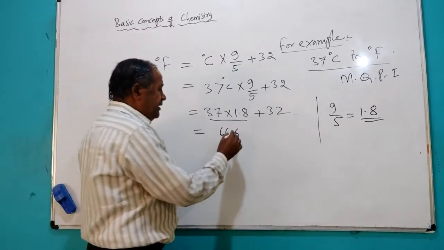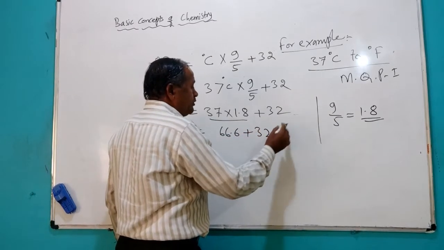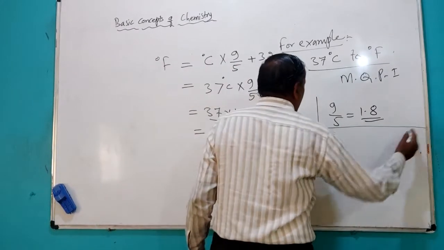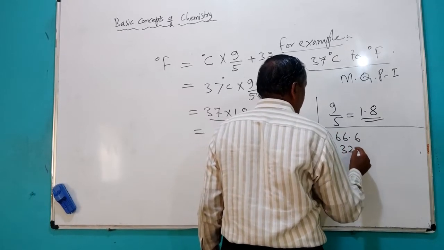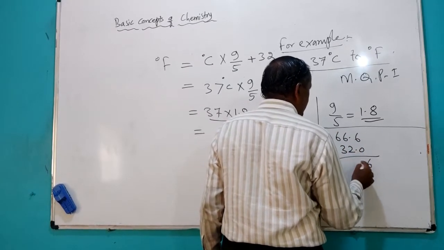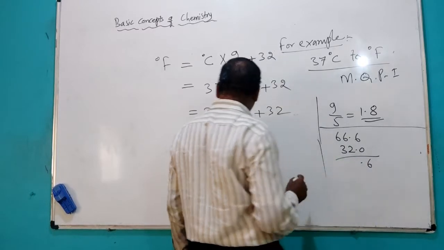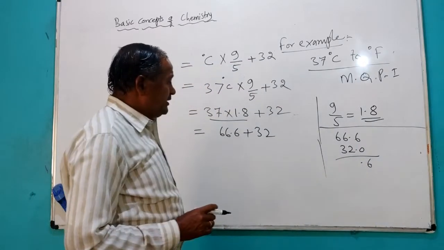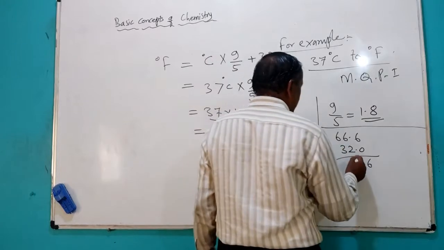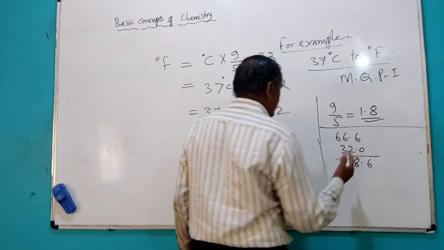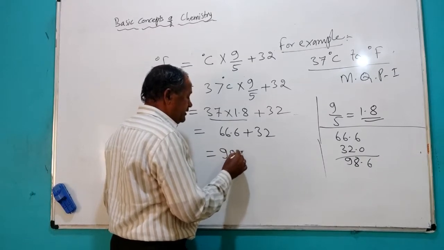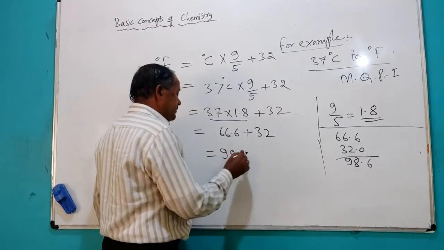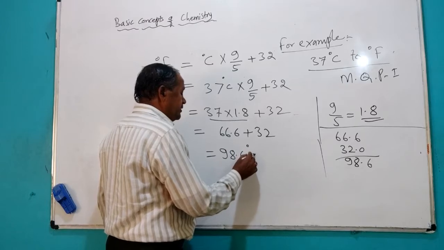66.6, you will get roughly plus 32. So here, how much you will get? 66.6 plus 32.0, that gives 98.6. So nearly it is 98.6 degrees Fahrenheit.